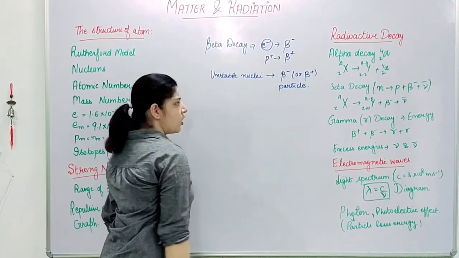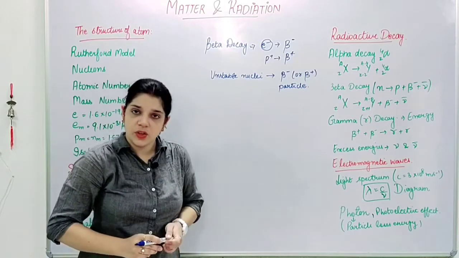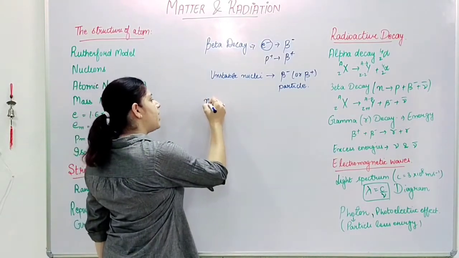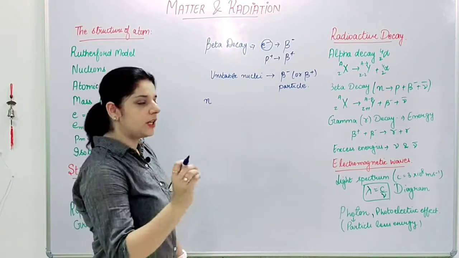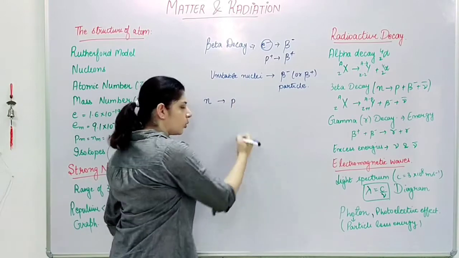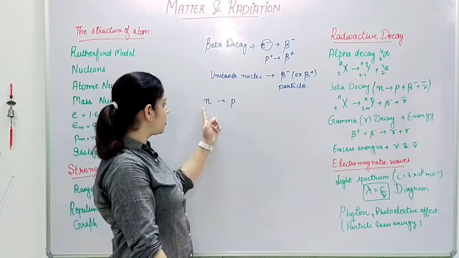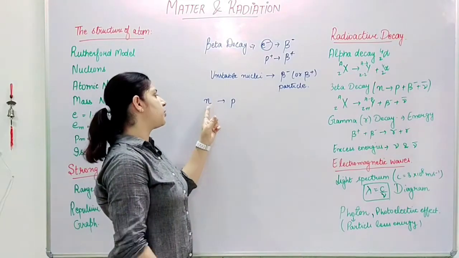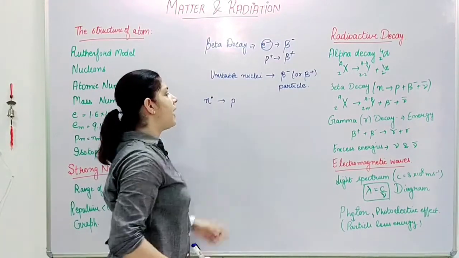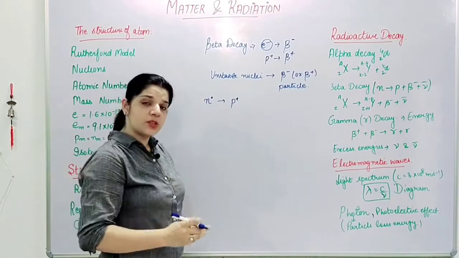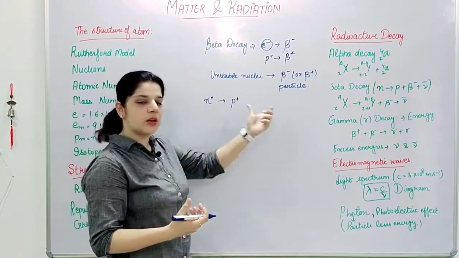Why? Because when there is a huge amount of energy inside the nucleus, one neutron, which is electrically neutral, gets converted to a proton, right? Since the neutron was electrically neutral and the proton is positively charged, some particle must also be created to balance out this charge.